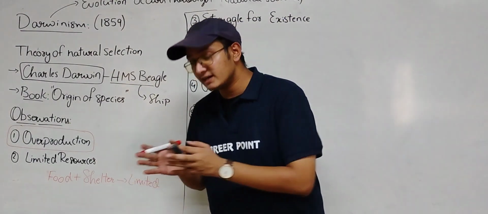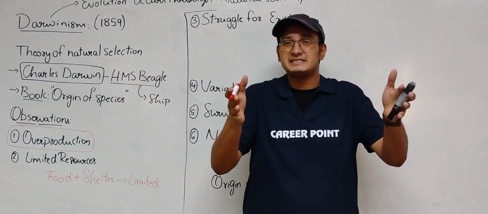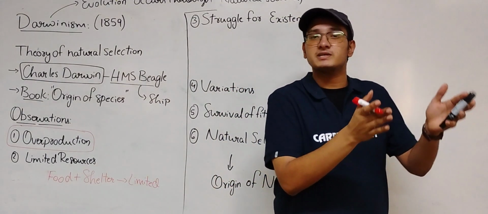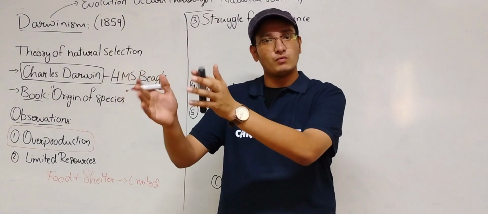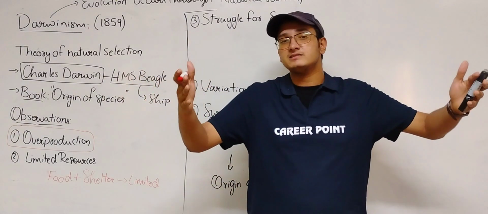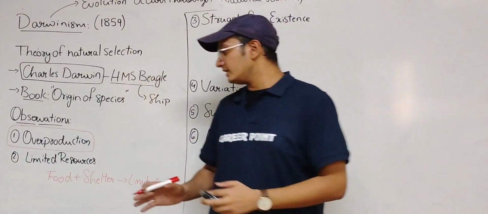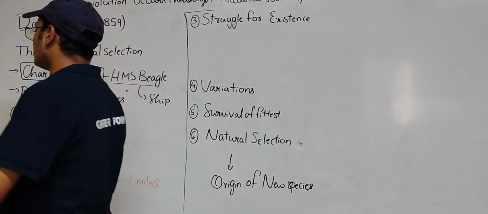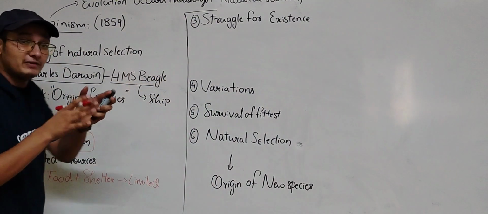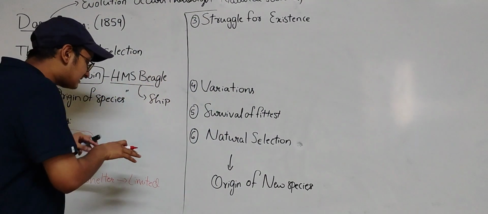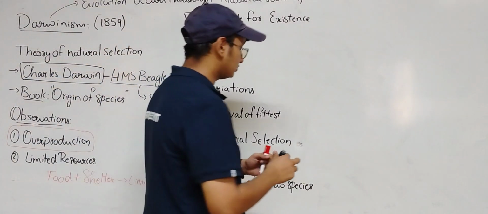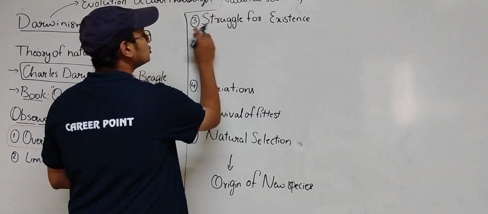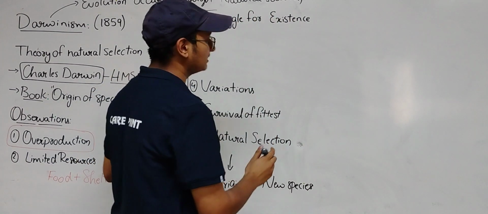Earth is a very restricted place, so only a few organisms can survive in one place. That's the reason why Earth is a very limited space. Here the food and shelter, or whatever else, are very limited in nature. This limitedness causes competition between organisms, and this competition leads to struggle for existence.